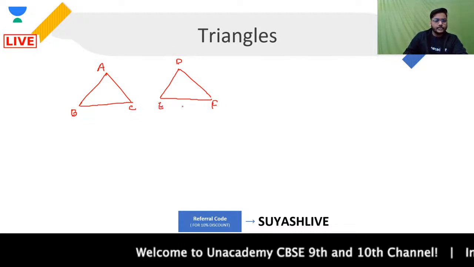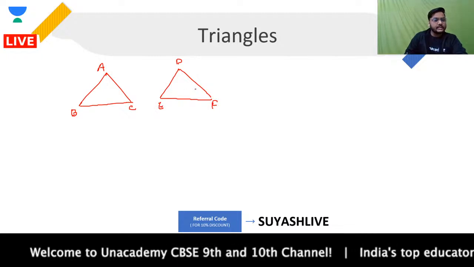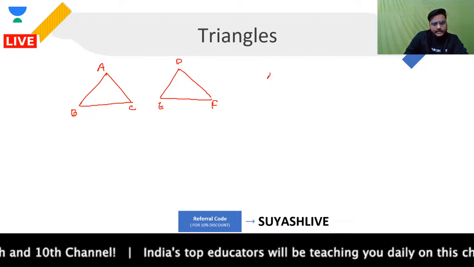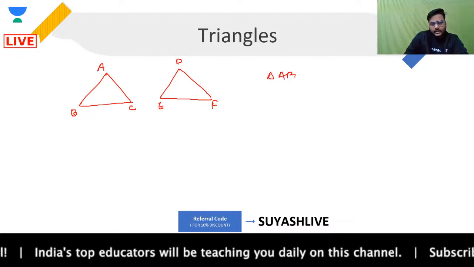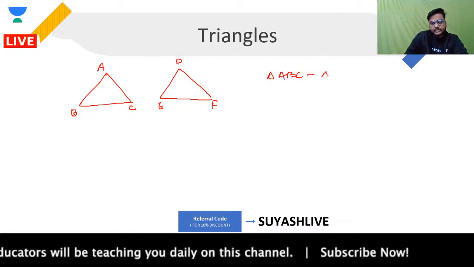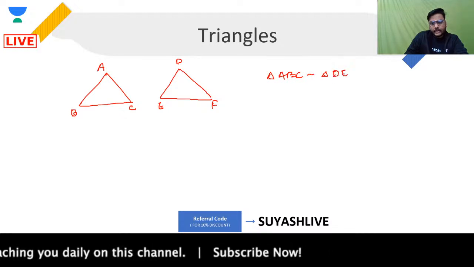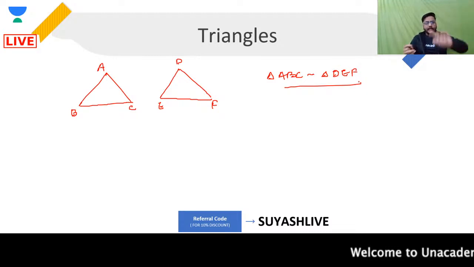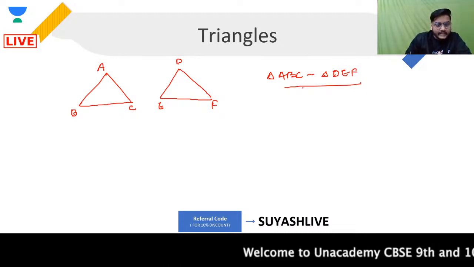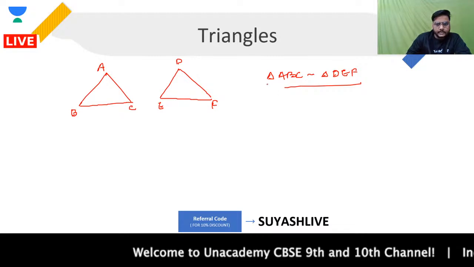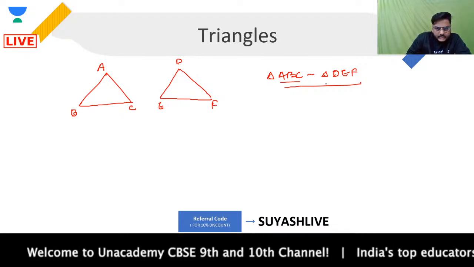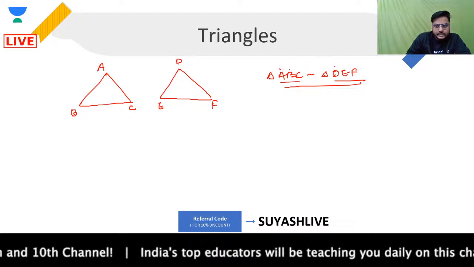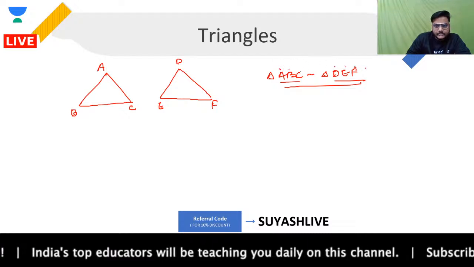So first and foremost, let's talk about the similarity of triangles. If triangle ABC is similar to triangle DEF, then what can I say? Whenever two triangles are similar, guys, always remember all their angles will be equal. And when I say angles, it means corresponding angles. For example, when you have ABC and DEF, A corresponds to D, B corresponds to E, and C corresponds to F, okay?